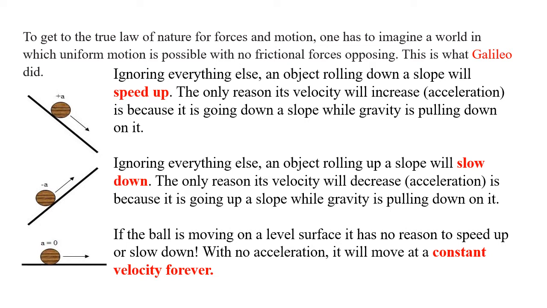Yesterday we saw that when a body is rolling down a slope, the speed increases. When it is going up the slope, the speed decreases. So when it is going on a level plane, the speed should neither increase nor decrease, and the body should go on like this forever.